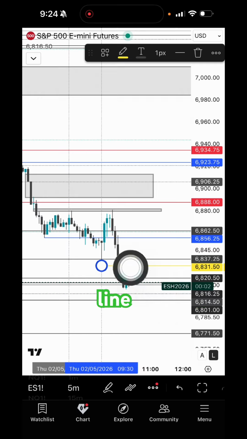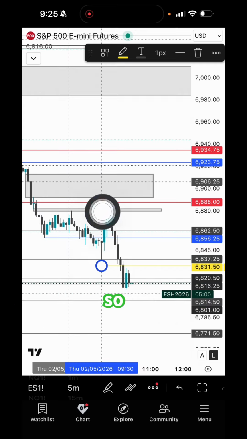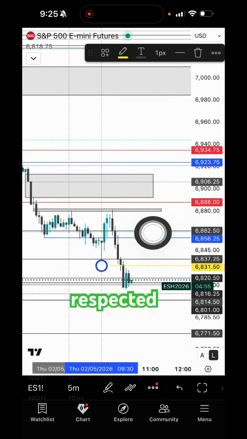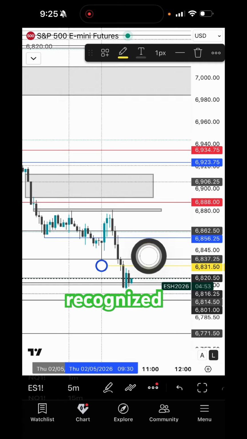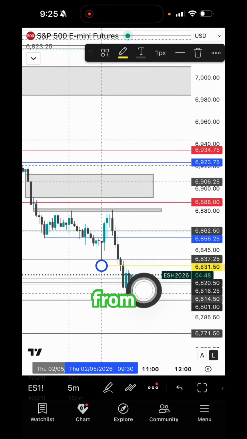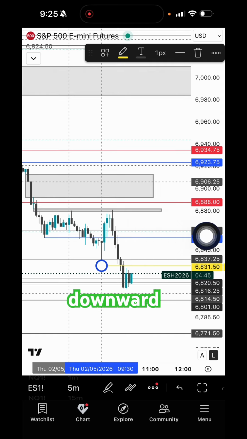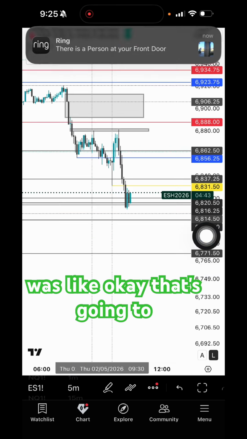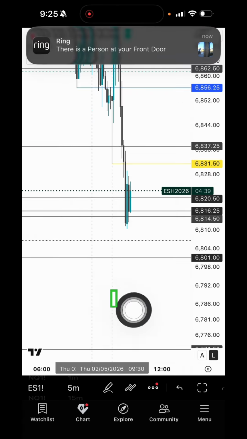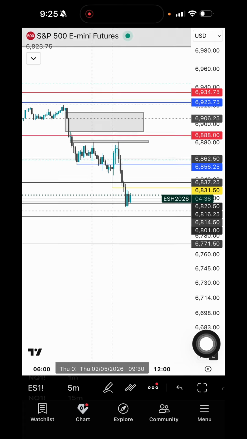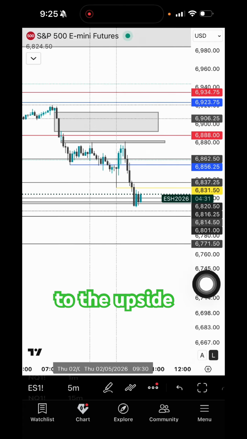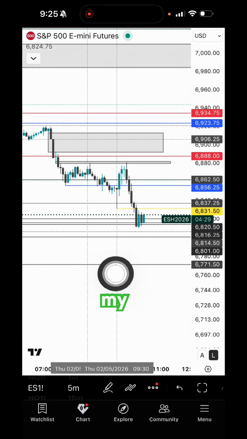And this yellow line is a break of structure towards the downside. So now I confirmed that not only was this gap respected, I also recognize that price structure was changed from maintained, going downward. So in my mind, I was like, okay, that's going to be bearish. Also, that aligned with my bearish sentiment. And I saw that there were more draws on liquidity to the downside here than there were to the upside, which again proved my bias for bearish.